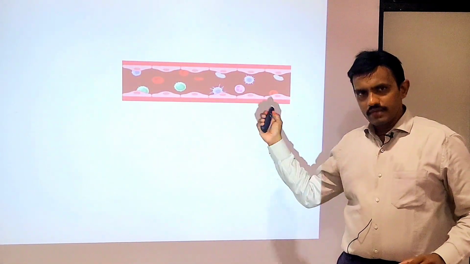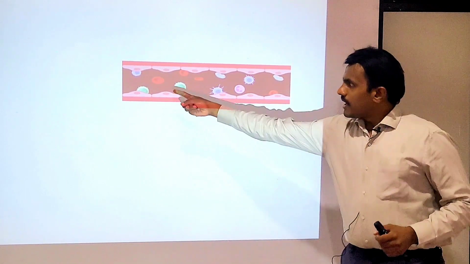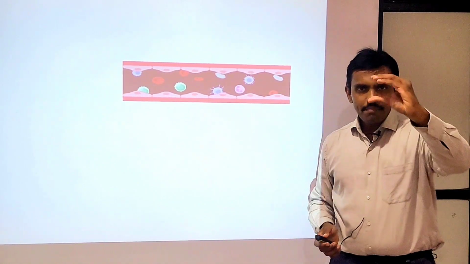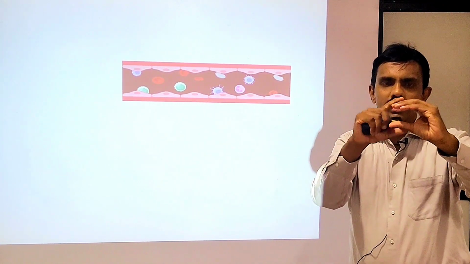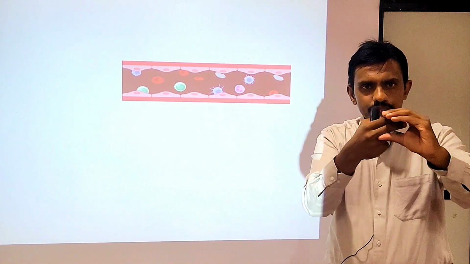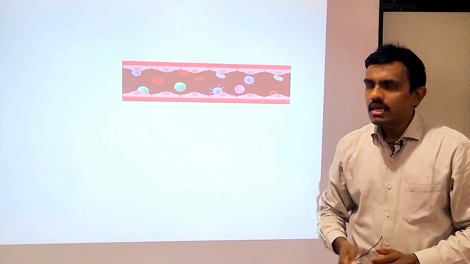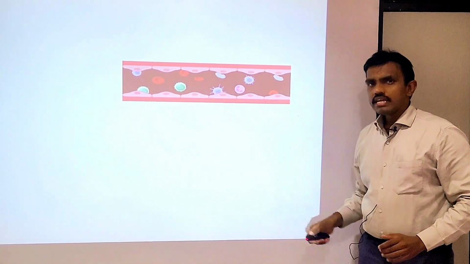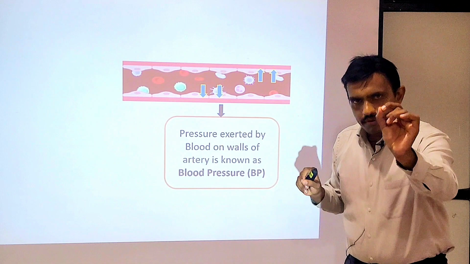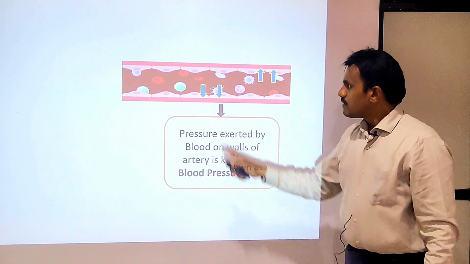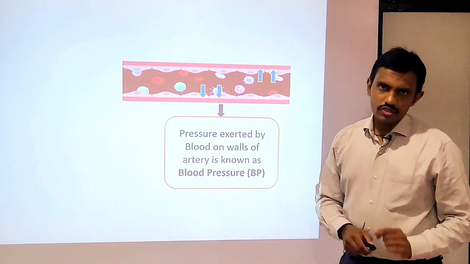See, you know about the blood vessels. Body is having blood vessels, arteries, veins, capillaries. This is artery. A blood is flowing through the artery. पानी की पाइप समझ लीजिए, पकड़ लीजिए. अब पानी की पाइप से पानी जब पास होता है, ठीक है, तो आपको पता चलेगा कि पानी निकल रहा है. Why? Because when the water is passing, it is applying a pressure on the walls of that pipe. Right? Similarly, when a blood is passing through the blood vessel, it is applying a pressure on the walls of the artery. This pressure, which is applied by the blood on the walls of the artery, is known as blood pressure.